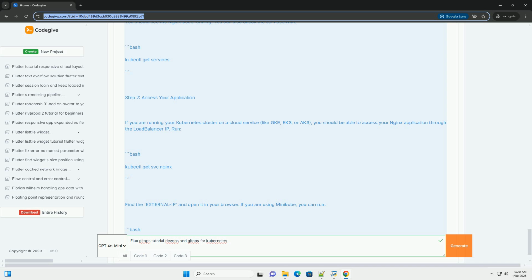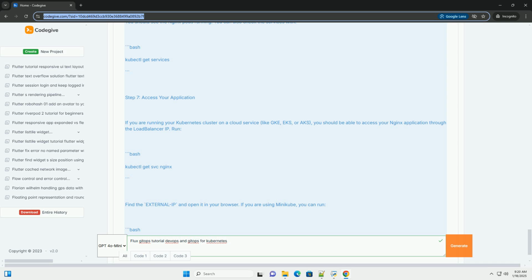Step 2, bootstrap Flux in your cluster. 1. Connect to your Kubernetes cluster. Ensure that your kubectl is configured to connect to your Kubernetes cluster. 2. Create a Git repository. Create a new Git repository, for example, on GitHub or GitLab, to store your Kubernetes manifests.